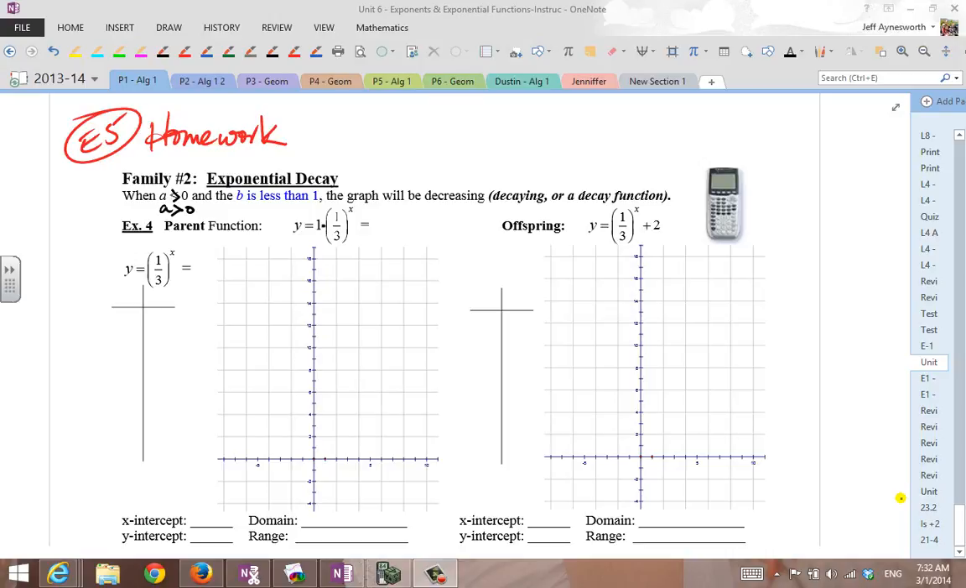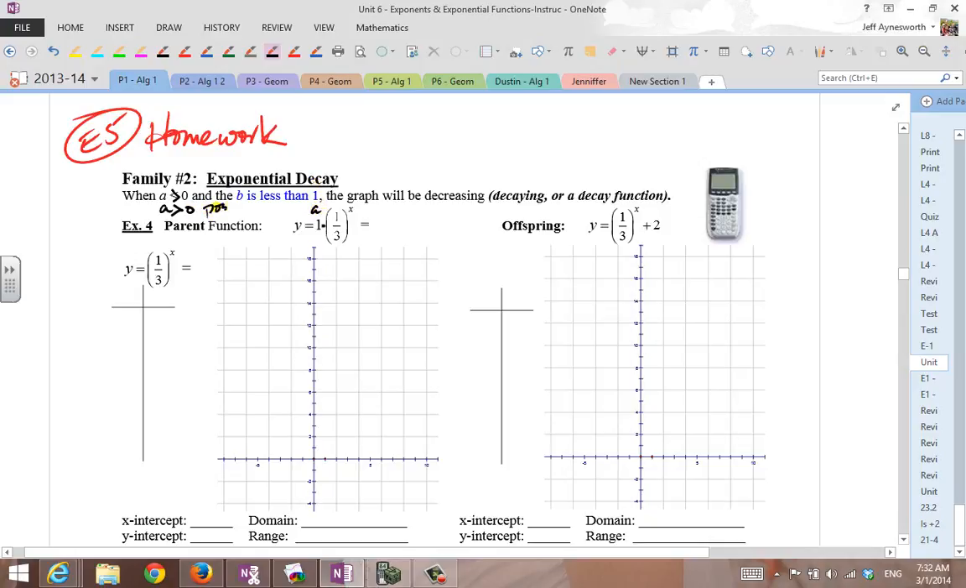When the base is less than 1, I taught base equal to 1/2. Now your homework is base equal to 1/3. Obviously, 1/3 is less than 1. The coefficient a here is greater than 0, so fix that in your notes. A is equal to 1. That's important to know, that it's positive.